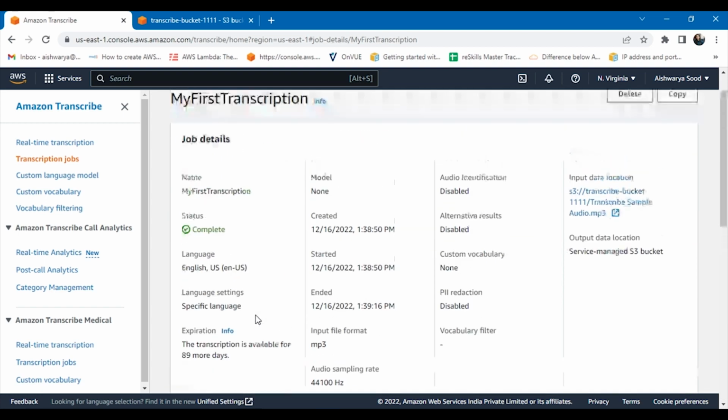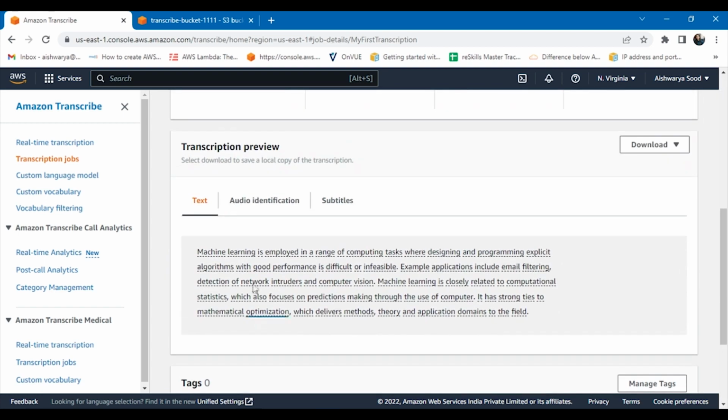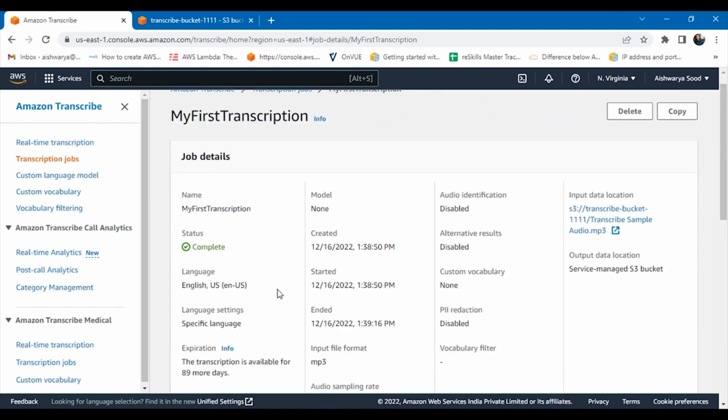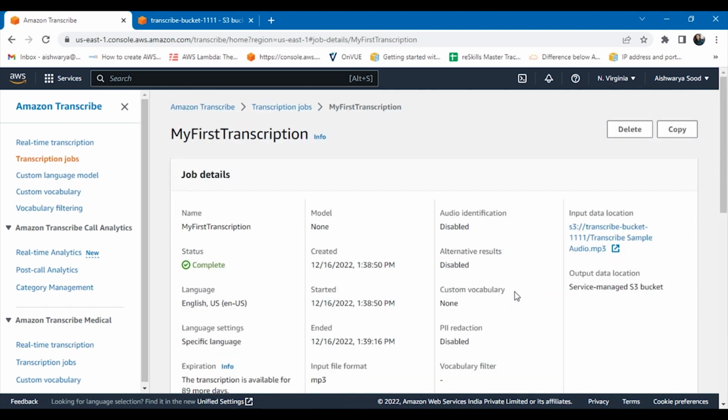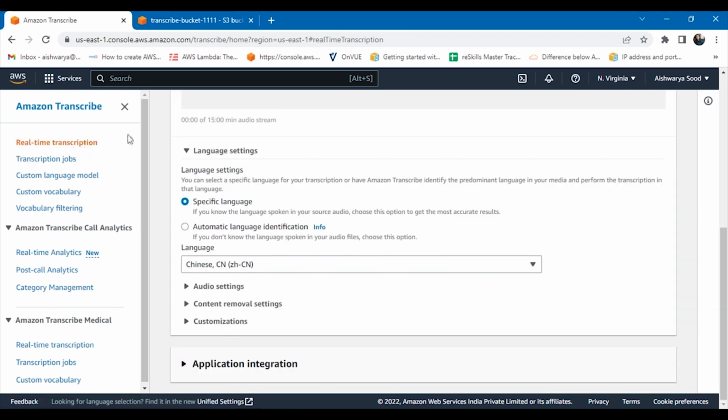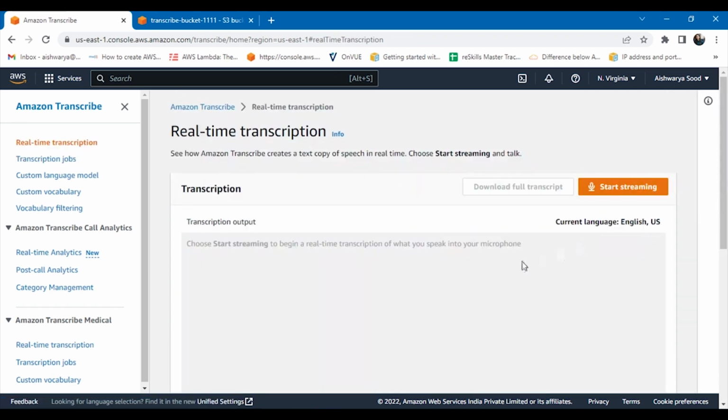So that's how very quickly my transcript got created with just the audio that I uploaded. Now I can download this transcript and use it wherever I want. This was a batch transcription job, and I told you that if you want to create a real-time transcription, it's even simpler. Just go there and start speaking and it will be created over here. That's how we work with Amazon Transcribe.